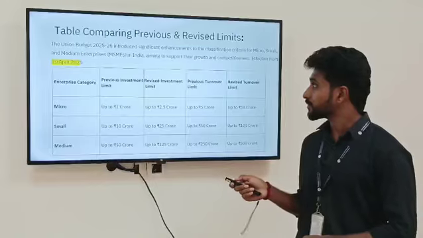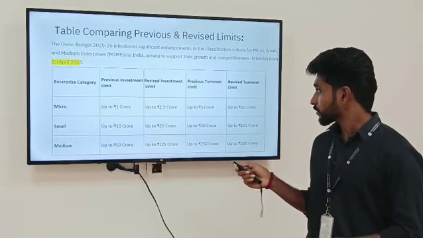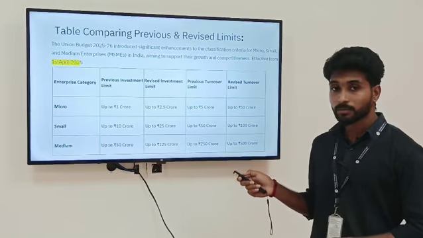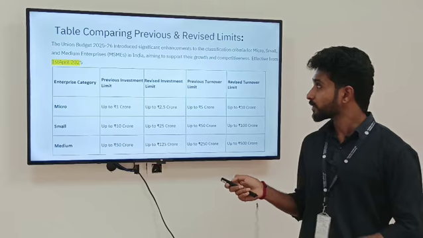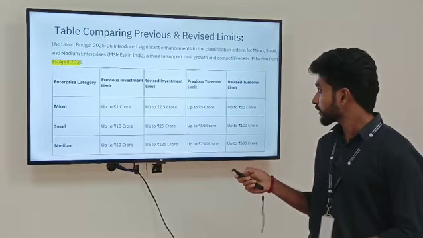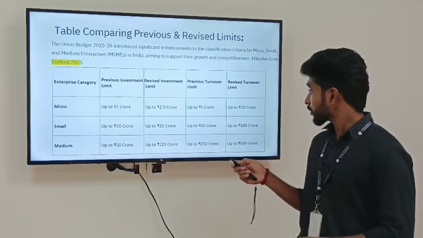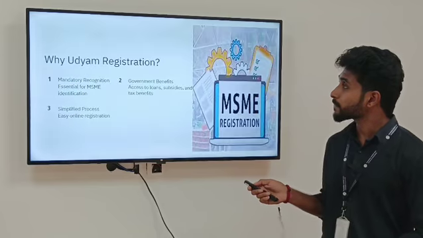For small enterprises, the previous investment limit is up to 10 crore. They increase it to 25 crores. And the turnover limit is up to 50 crore, and they increase it to 100 crores. For medium enterprises, the previous investment limit is up to 50 crore. They increase it to 125 crores. The previous turnover limit is up to 250 crore, and they increase it to 500 crores.